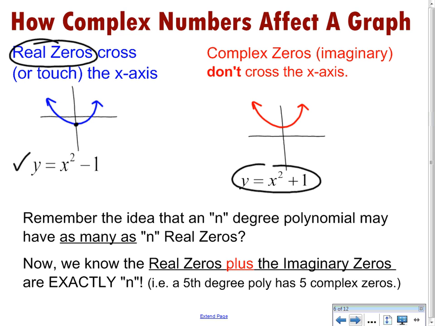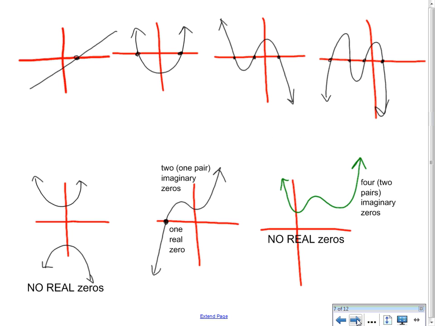All right? Remember the idea that an n-degree polynomial might have as many as n real zeros? Well, now we know. It's the real zeros plus the imaginary zeros that add up to exactly n. So a fifth-degree polynomial has 5 complex zeros. We just don't know how many of them are real and how many of them are imaginary.